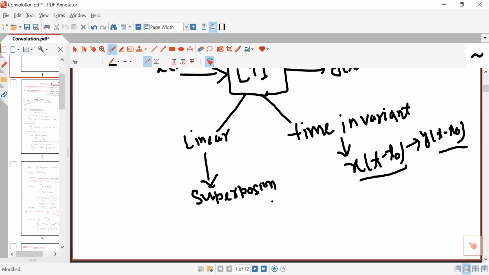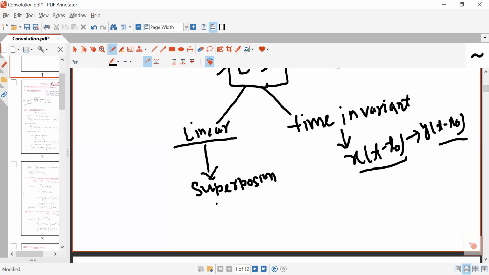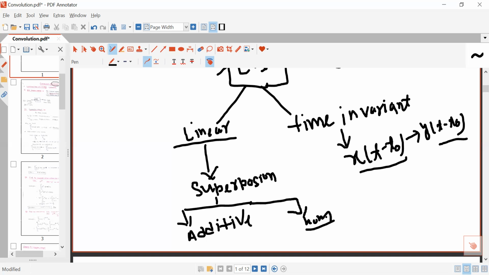And linear system means it will follow the principle of superposition, that is, the property of additivity, as well as the principle of homogeneity. So this is the meaning of LTI system.